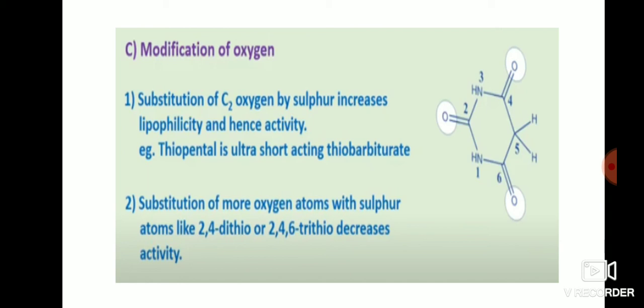For example, thiopental is an ultra-short acting thiobarbiturate. Next is substitution of more oxygen atoms with sulphur, like second and fourth position or second, fourth and sixth trithio, which decreases the activity. If only the second carbon has sulfur in place of O, it will increase the lipophilicity. If the second position, fourth position and sixth position are modified with sulfur, it will decrease the activity.